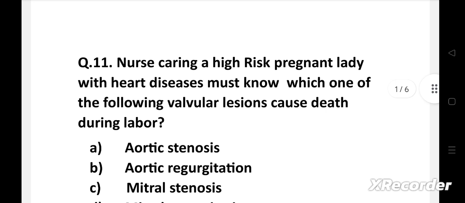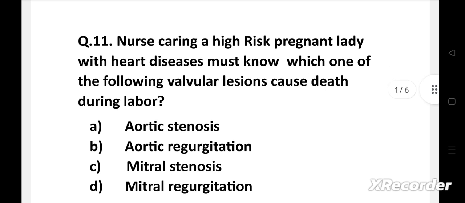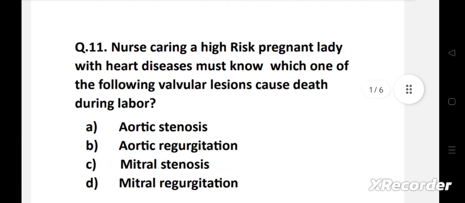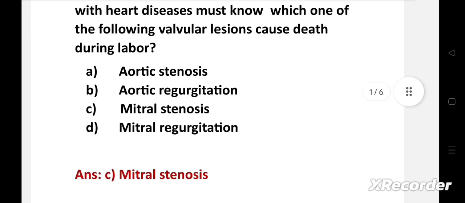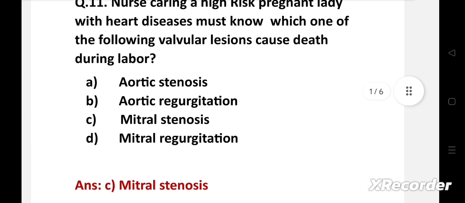Question number 11. A nurse caring for a high-risk pregnant lady with heart disease must know which one of the following valvular lesions causes death during labor. Option A, aortic stenosis. B, aortic regurgitation. C, mitral stenosis. D, mitral regurgitation. Right answer is option C, mitral stenosis.